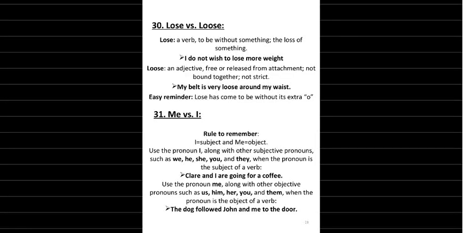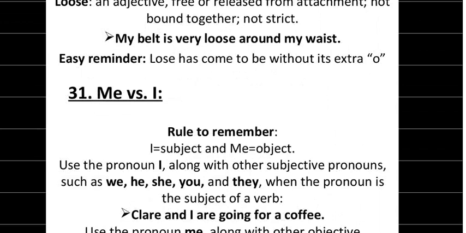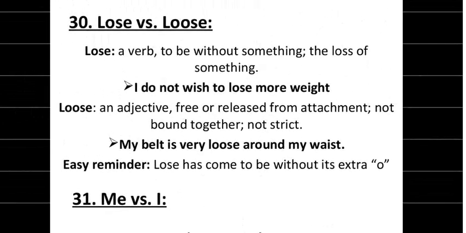And there is another word, loose, an adjective: free or released from attachment, not bound together, not strict. My belt is very loose around my waist. So you will see that there is a bit of difference between the two. Easy reminder: loose has come to be without its extra o. So this is the interesting fact we were talking about.